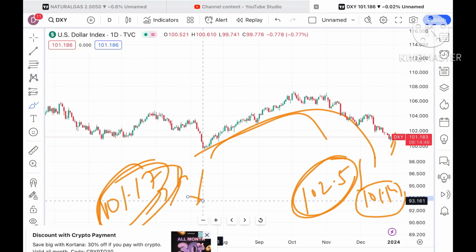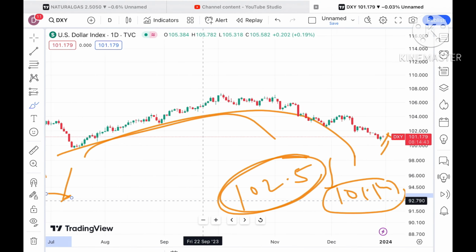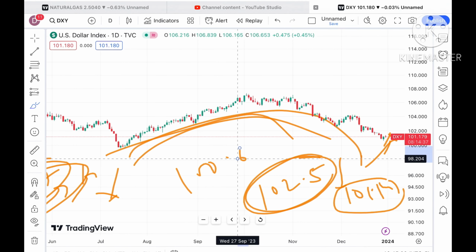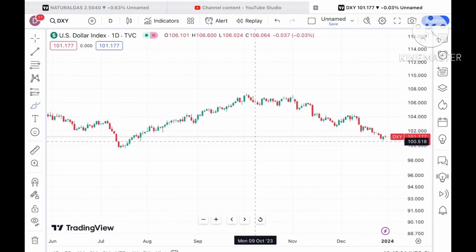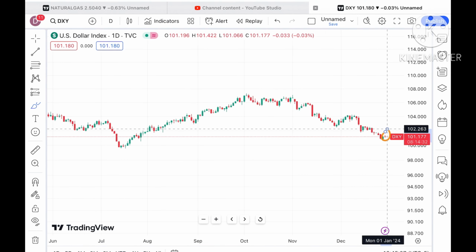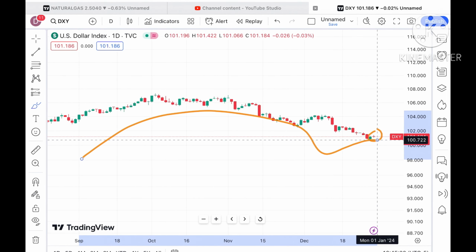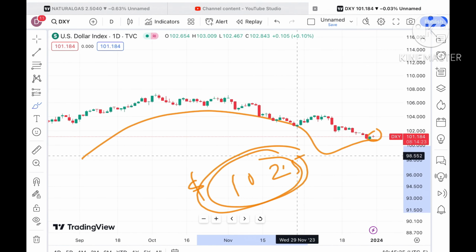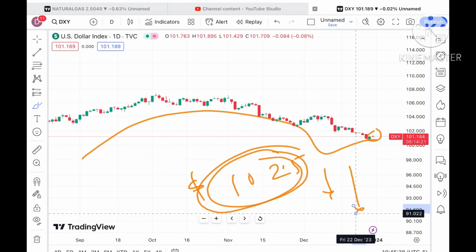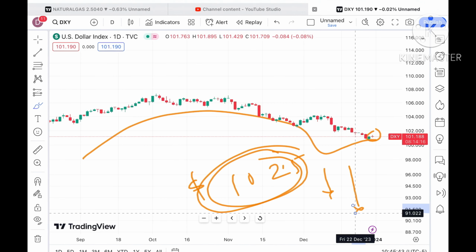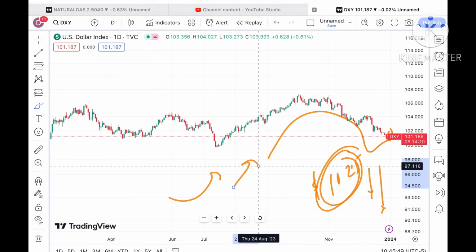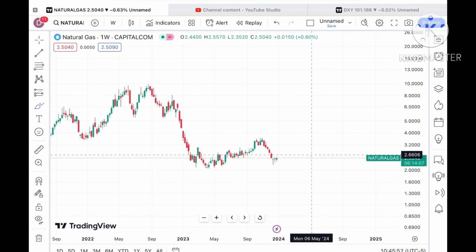Now look at the dollar index. See, there is a clear pattern forming and chances are very high that it will move to a level of $100.671, and from there we can see a further downfall, because as you can see a red candle is trying to form. I have been telling you continuously from 102, when the price was around 102.5, that it will move further down, and now the price is going below this particular level. Chances are higher that we can see a further fall in the price of the dollar index, which in turn can create a high in the natural gas price. Let's see the natural gas price.